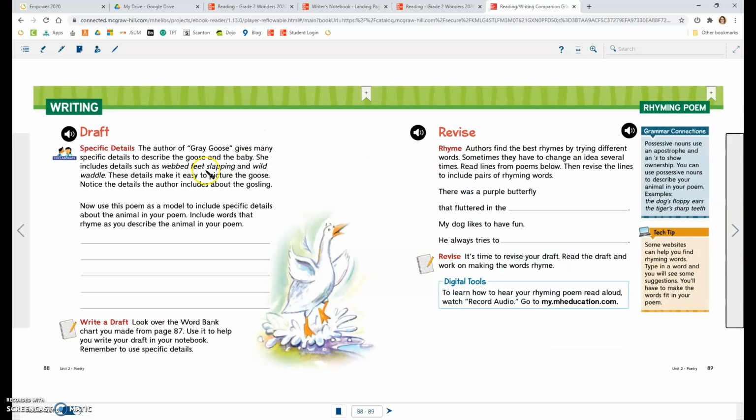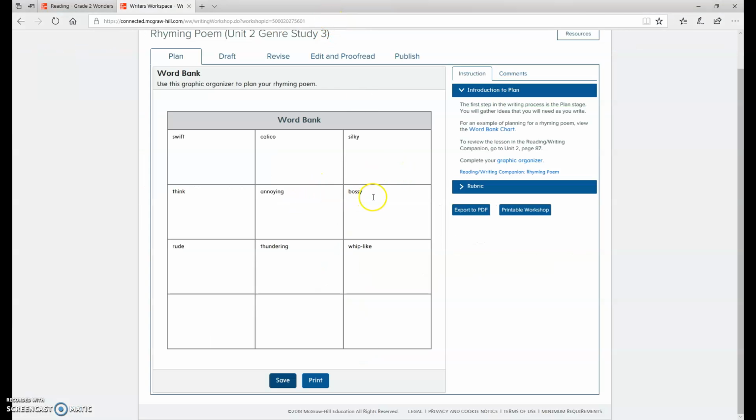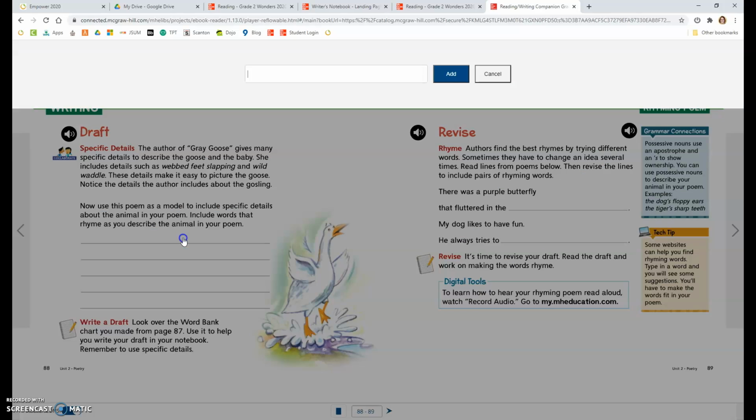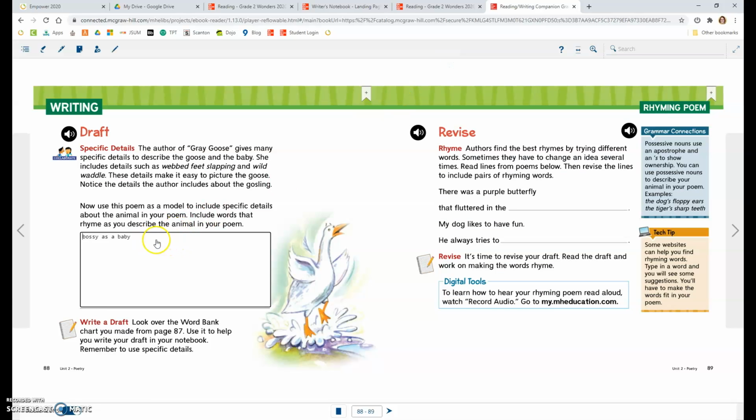So you're going to come over here and think about specific details, like webbed feet slapping, wild waddle that we had in our poem about the goose. And I want you to think about words that rhyme. So over here in my chart, I've got bossy. So I might say, bossy as a baby, because that rhymes.